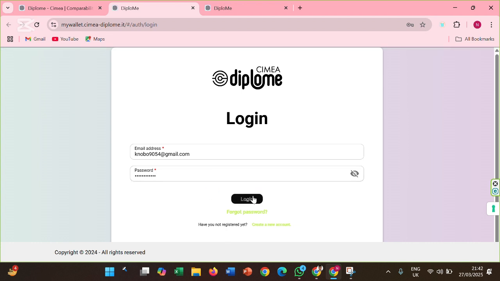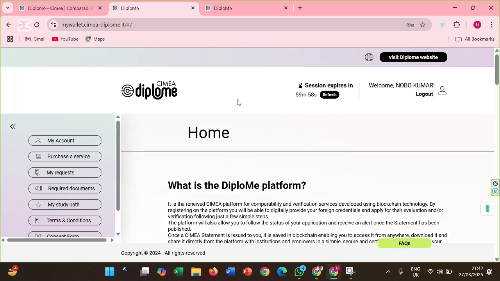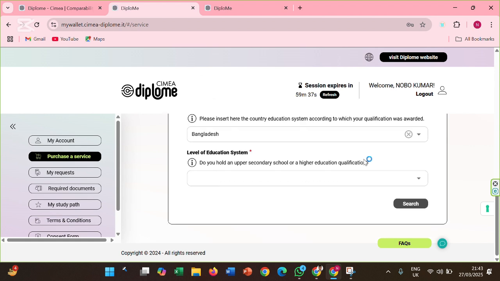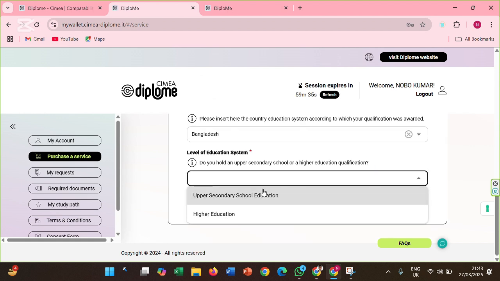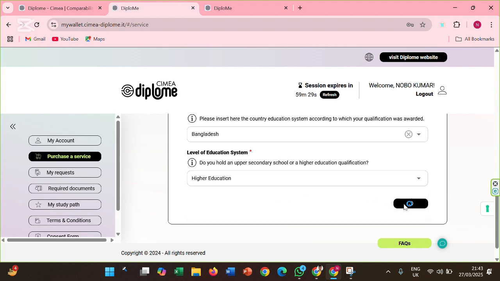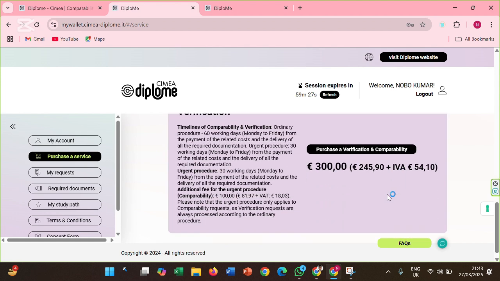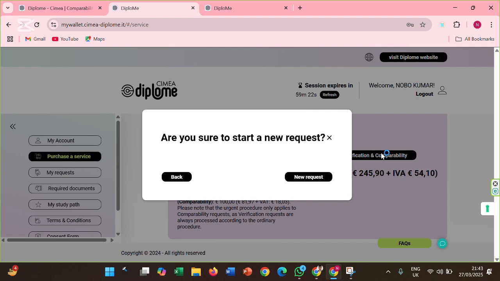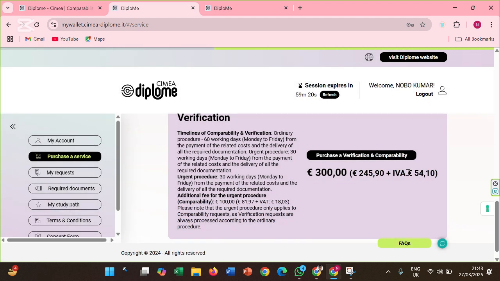Once logged in, go to Purchase a Service. Here, select the country of your education system and choose the appropriate level of education. If you are a bachelor's degree candidate, choose Upper Education. If you are a master's degree candidate, choose Higher Education as well. Since I am a master's candidate, I selected Higher Education. Next, click on Purchase a Verification and Comparability.